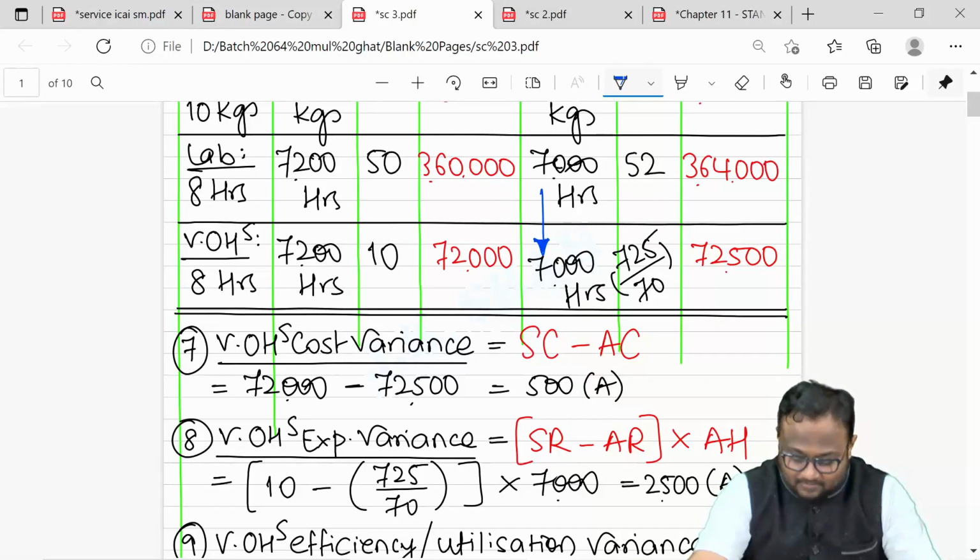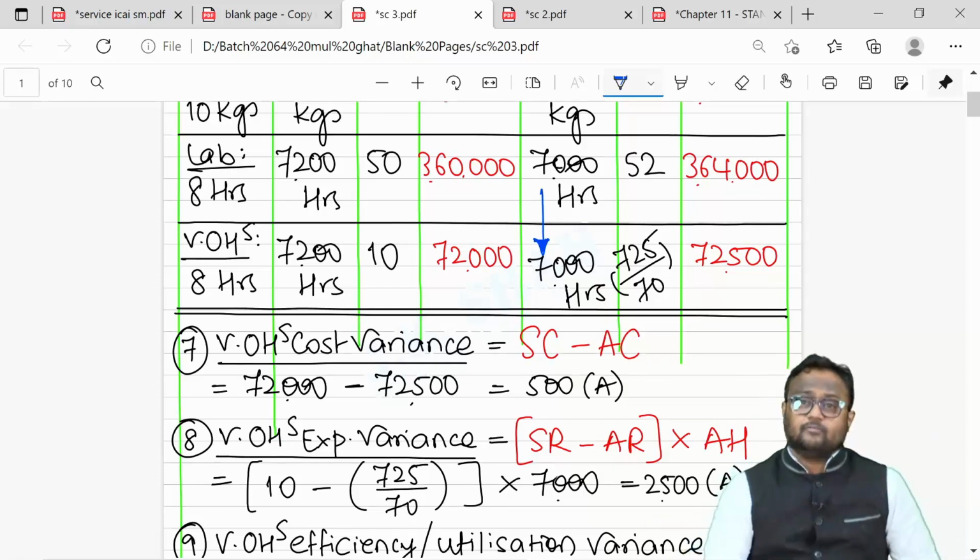As far as variable overhead hours are concerned, labor hours will be the base. If standard variable overhead hours are missing, you can take standard labor hours as a base. If actual variable overhead hours are missing, you can take actual labor hours as a base. But for God's sake, please don't assume that standard is the same.